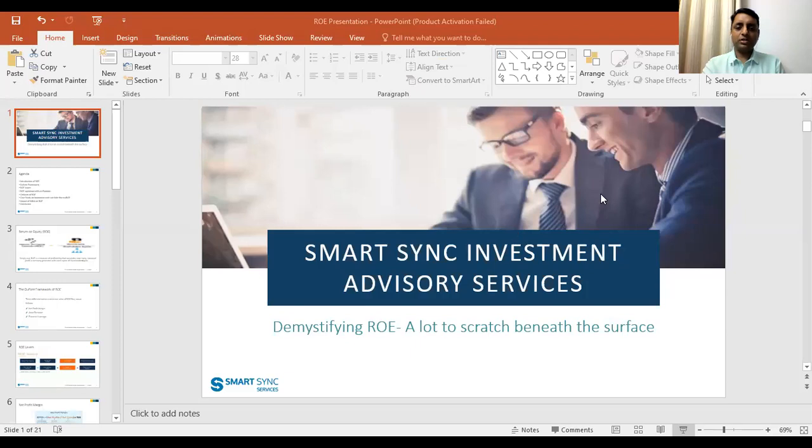We have started a new initiative wherein we will discuss key financial concepts and try to explain it in a very simple manner for the understanding of new investors. Today we'll start with ROE, return on equity. As per Warren Buffett, return on equity is probably the single most important metric to understand how a business is performing.